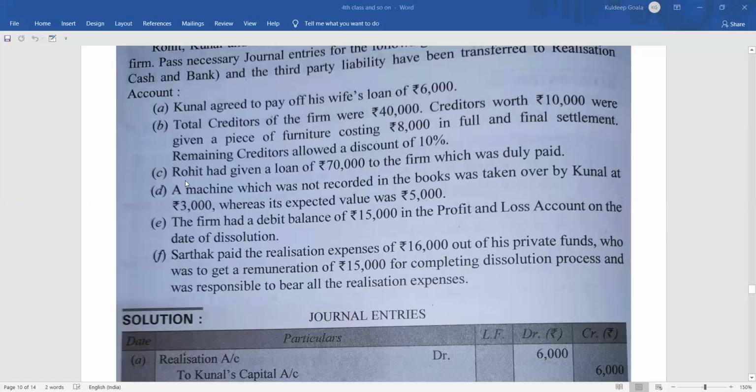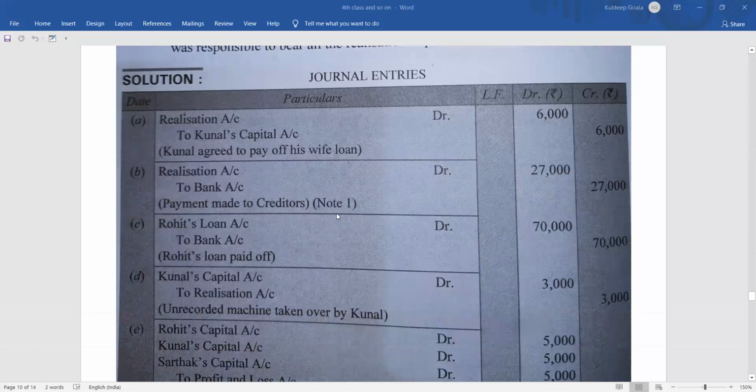Then coming to point number 3, Rohit had given a loan of 70,000 to the firm, which was duly paid. That means it's a partner's loan. So how will the partner's loan be settled? We have seen in the previous questions also. It will be paid directly from the partner's loan account. So Rohit's loan account debit 70,000 to bank account 70,000.